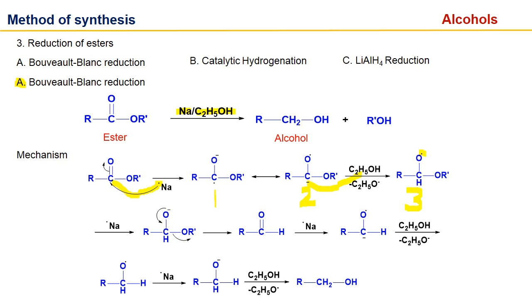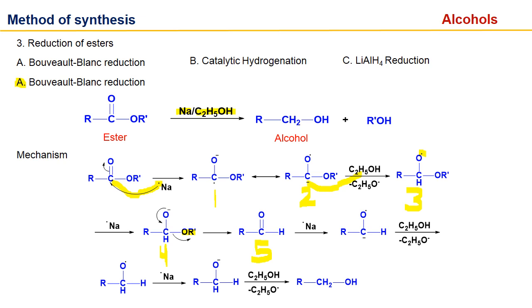It will take an electron from sodium and convert into compound 4, which has a negative charge on oxygen. Now the negatively charged oxygen will remove OR prime and provide us the aldehyde, compound number 5.